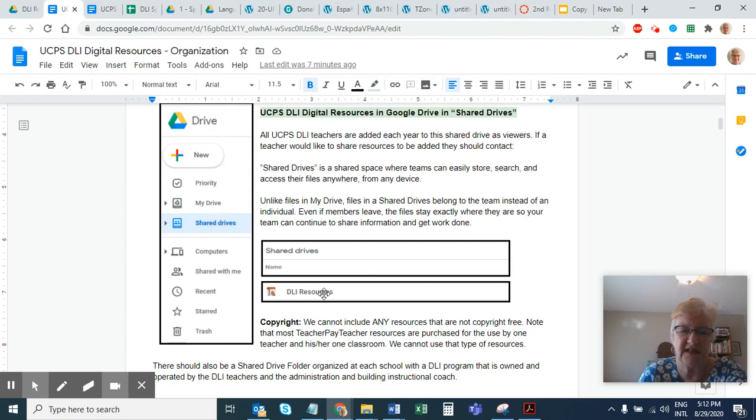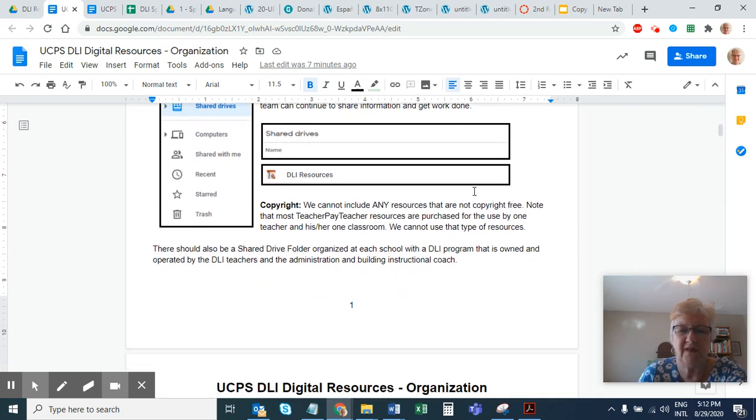Inside that is a DLI Resources, basically for K-5 Mandarin and Spanish. Please, please, please note that this is not a place to share anything that has copyright limitations. This is for things that are copyright free. So you're wondering how it's organized. Well, let's look at it.